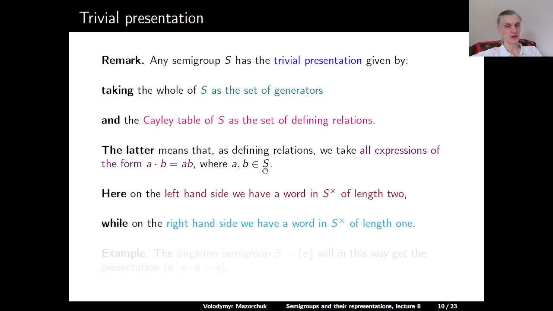AB is an element of S and we consider it as one letter. So for example, the singleton semigroup which consists just of one element, little e, will in this way get the presentation that it's generated by this e, and the relation is that e dot e is equal to e.